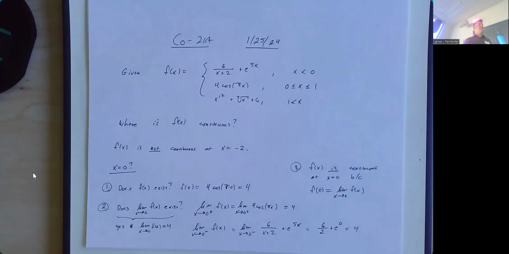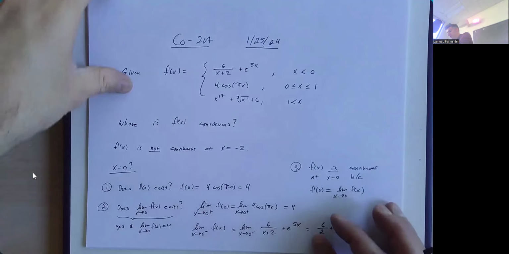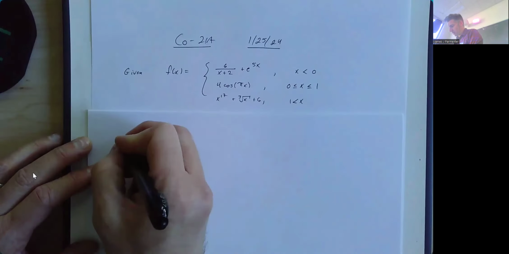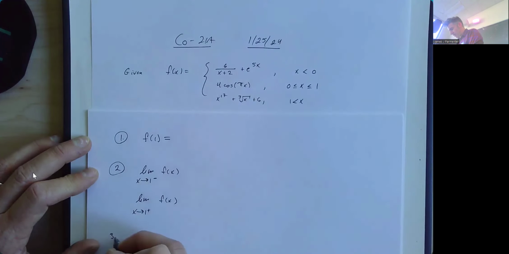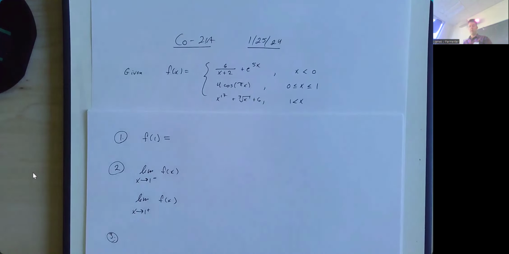And now we're going to do the same thing at x equal to 1. In fact, I want you all to do the same thing at x equal to 1. So check the 3 things for x equal to 1. So thing 1, you all are going to figure out what f of 1 is. Part 2, you're going to look at the limit as x approaches 1 from the left of f of x and the limit as x approaches 1 from the right of f of x. And then you're going to finally conclude whether or not things are continuous or not.